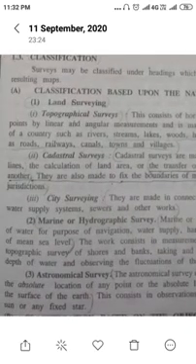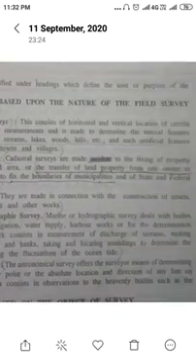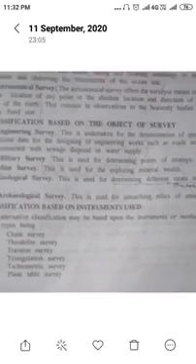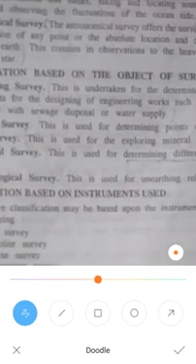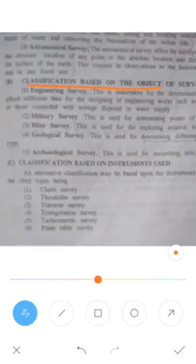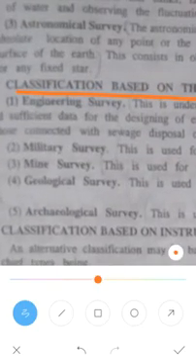Now I have explained about the classification based on the field survey. Next, I will explain about the classification based on the object of surveying. This is the classification based on the object survey. So what are the classifications which are made based on the objective? That is the engineering survey, military survey, mine survey, and geological survey. These are the four surveys which are carried out.